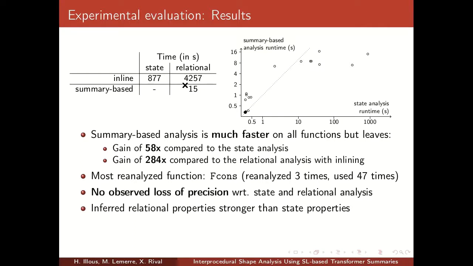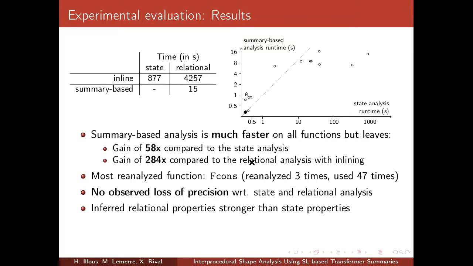Here are the results of the experimental evaluation. While the relational analysis takes more time than the state analysis, it allows summaries, and the summary-based analysis is much faster than inlining analysis. It is 60 times faster than the state analysis, and around 300 times faster compared to the relational analysis with inlining. And this happens for each function. On this graph, each dot represents the analysis time in the summary-based analysis and in the state analysis with inlining. We can see that except for the very small functions, all functions benefit from using a summary.